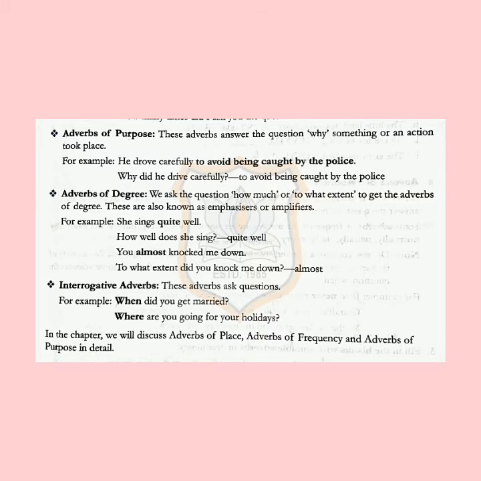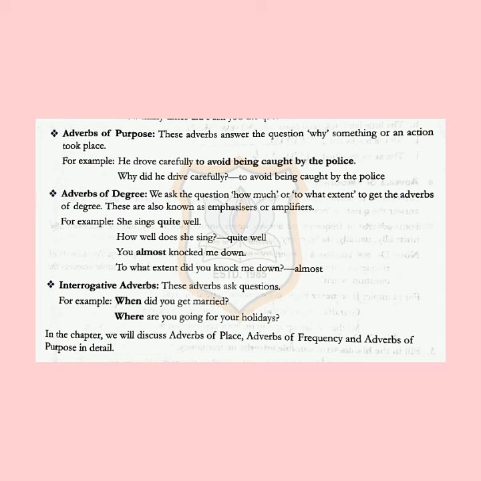Next is the adverbs of purpose. These adverbs answer the question why something or an action took place. For example, he drove carefully to avoid being caught by the police. Why did he drive carefully? To avoid being caught by the police.